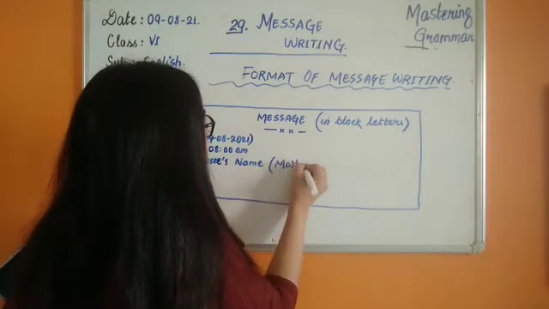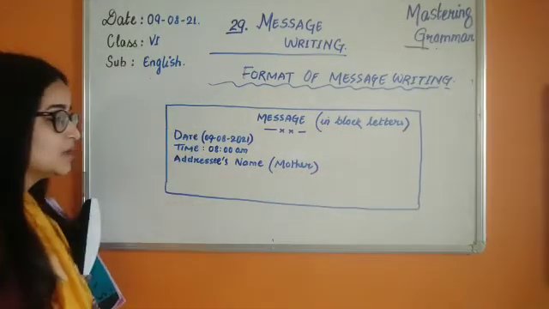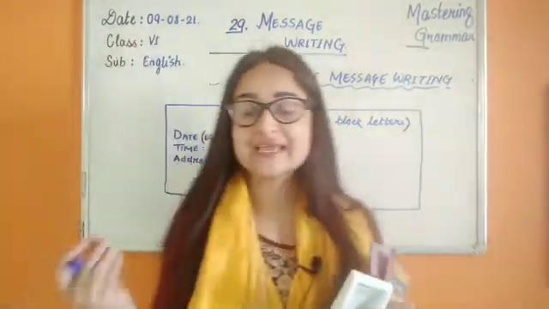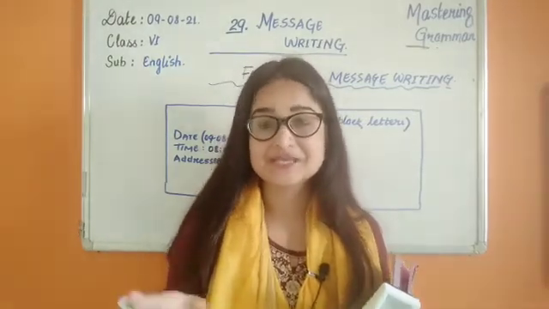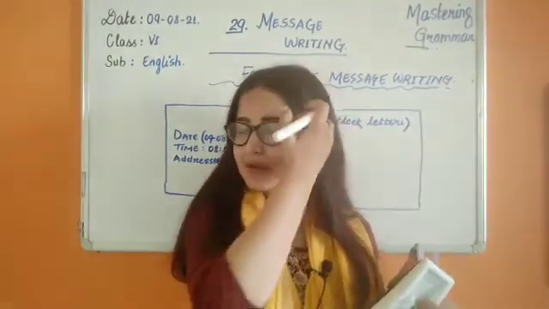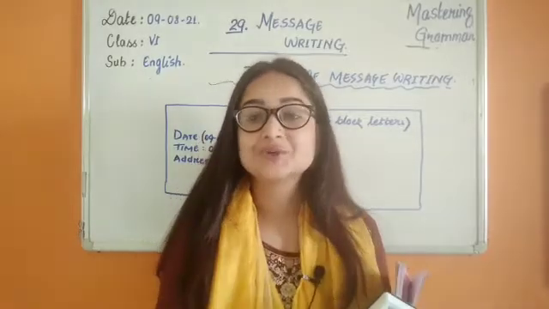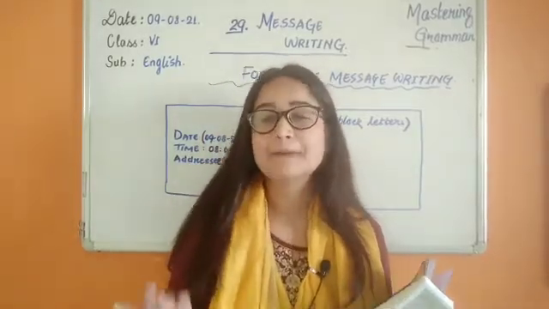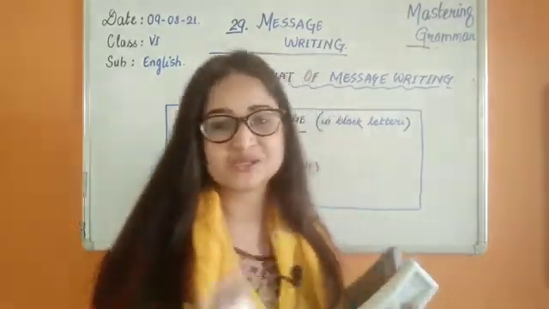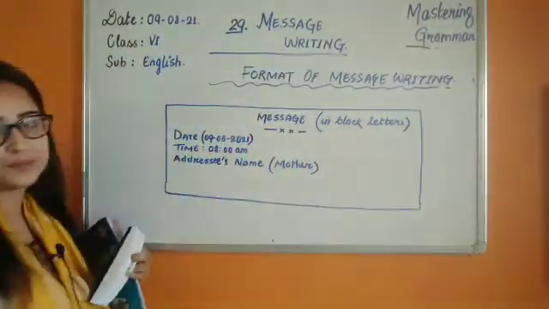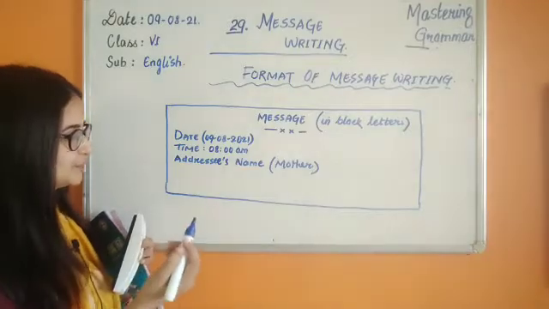Children, here I want to tell you that you can add salutations like dear, or you can write respected. Respected is a somewhat informal way. You can write sir, dear, but I would suggest you write just the name. If it is mother, write mother, because it is meant for her only.